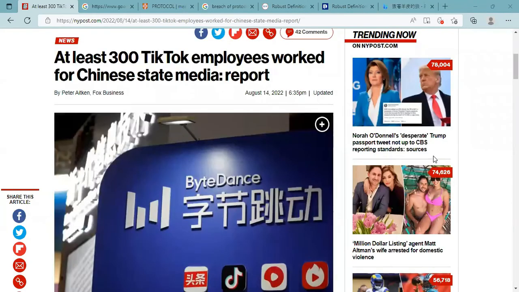By the way, here's another example of a colon being used in a headline. Nora O'Donnell's desperate Trump passport tweet not up to CBS reporting standards: Sources. Remember we talked about the colon in this headline and how it tells us that, according to a report, at least 300 TikTok employees work for Chinese state media. So in this headline, this colon tells us that, according to sources, Nora O'Donnell's desperate Trump passport tweet was not up to CBS reporting standards.